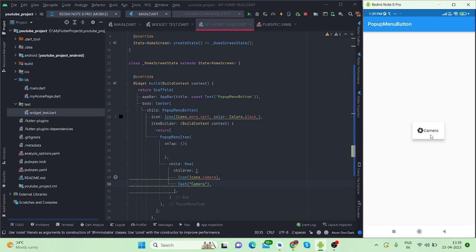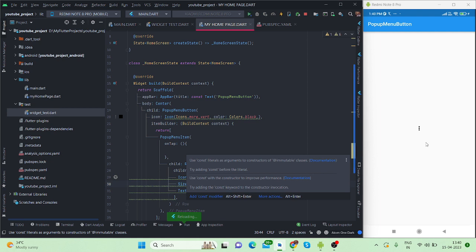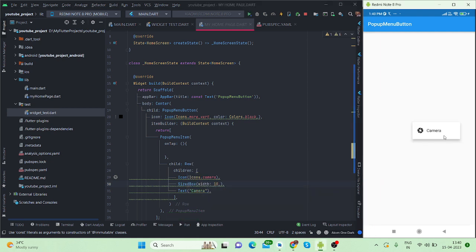Now here it is showing, it needs a little bit of space between the two. So I'm adding a width of 10. Let me see. Now it is looking great, but there is extra padding that also appears, so you can remove that.